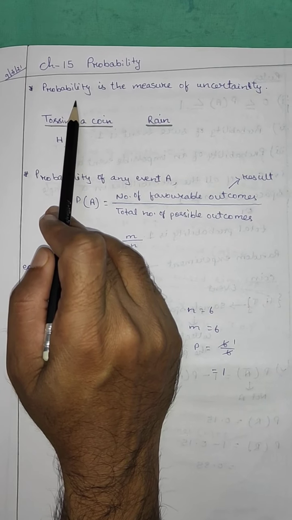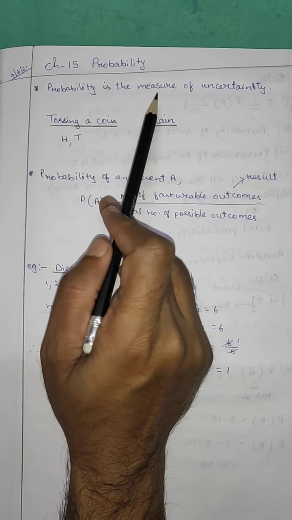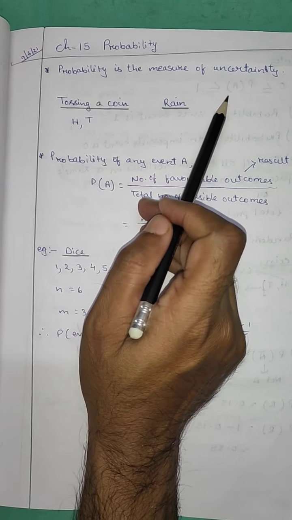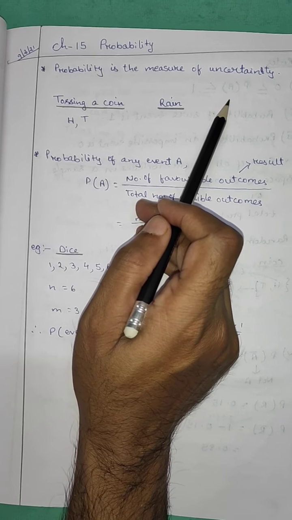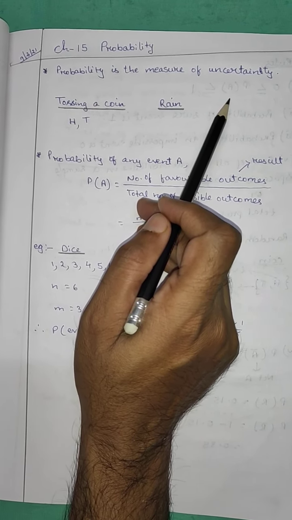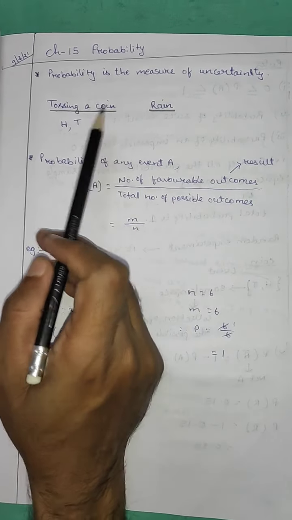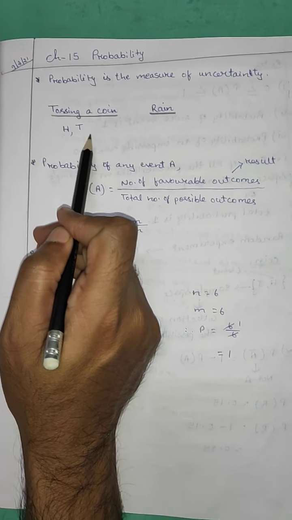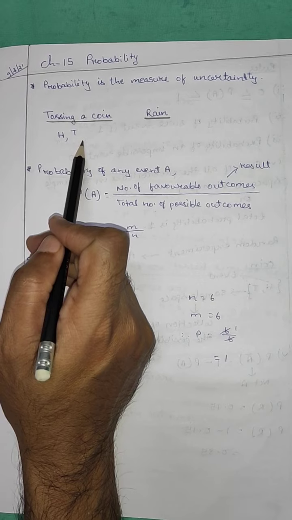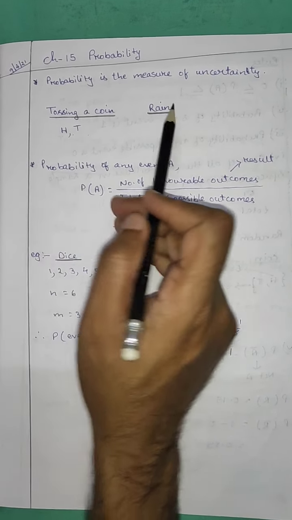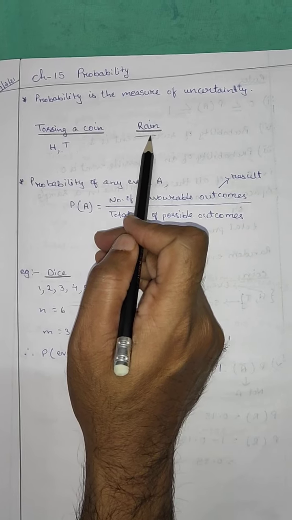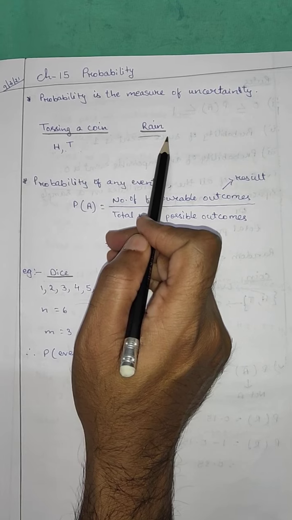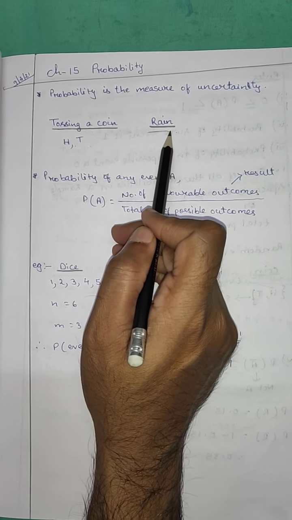First you need to know the definition of probability. Probability is the measure of uncertainty. Any uncertain fact where the answer may be yes or no can be termed under probability. Like while tossing a coin, you may have head or tail, but you can't predict directly. This can be termed under probability. Whether there will be rain today or not, maybe yes, maybe no, both chances are 50-50, equally likely. That also can be termed under probability.